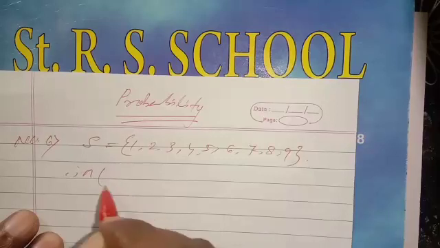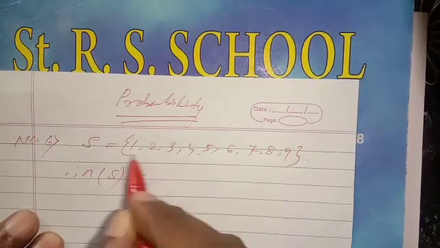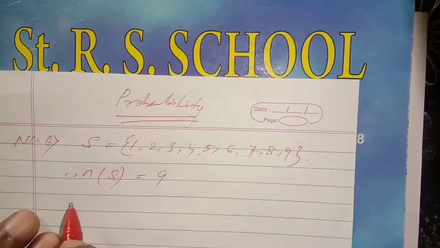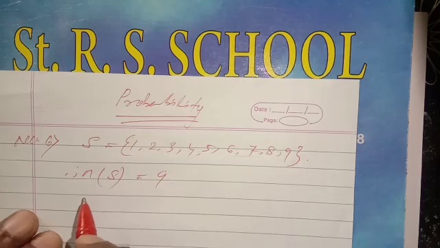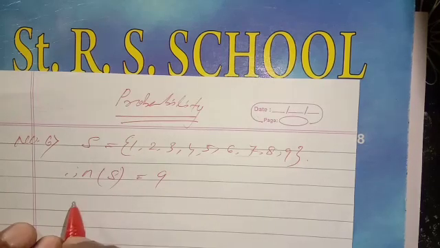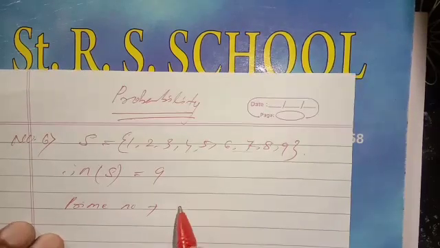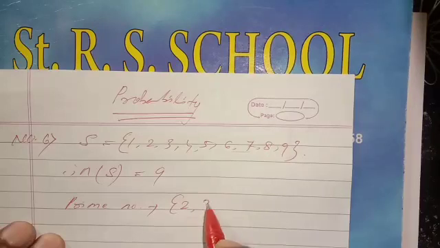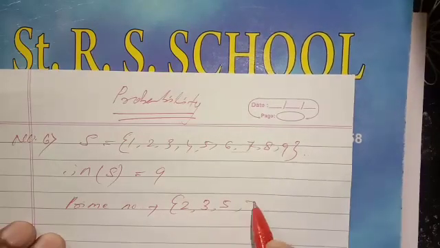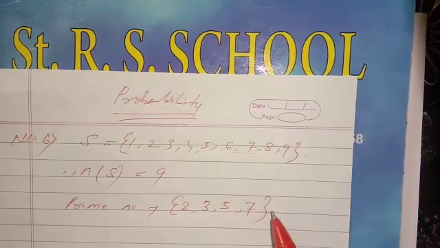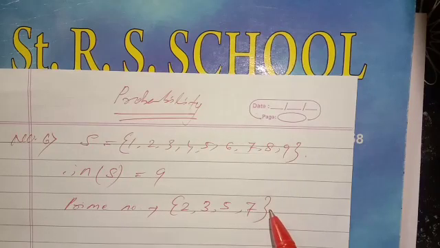Therefore, the total number of elements in the sample space is 9. And we have to select prime numbers. What are the prime numbers? They are 2, 3, 5, 7. Total how many prime numbers are there? 4 prime numbers are there.